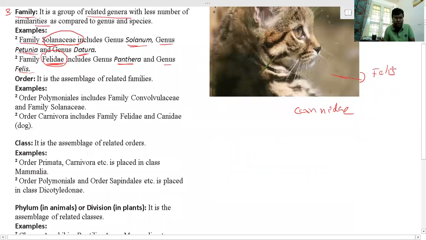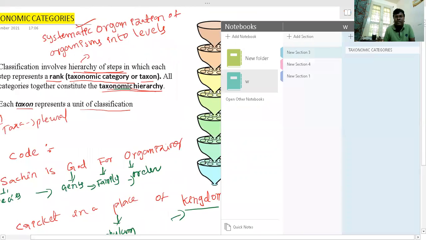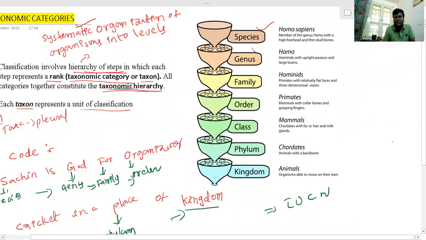So let us see one more category we are going to study. Hierarchy is very important for you. We discussed that species is completed, genus is over with relevant examples, and family is over. All these related families are included in the order.